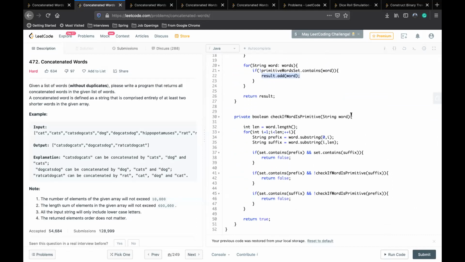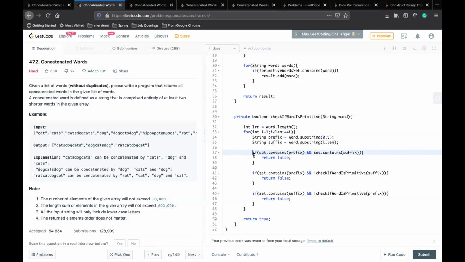But how can you be sure that the word you are breaking has the primitive ones in it? So for that word, I'm checking each prefix and suffix. There are three conditions. Either both prefix and suffix are present in the set, or the prefix is present, or the suffix is present.